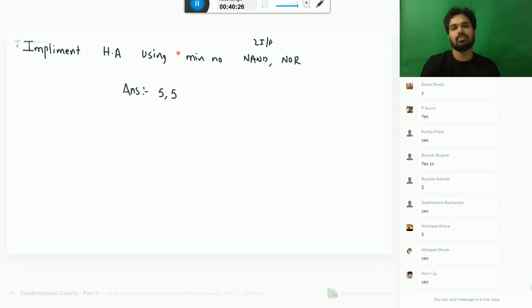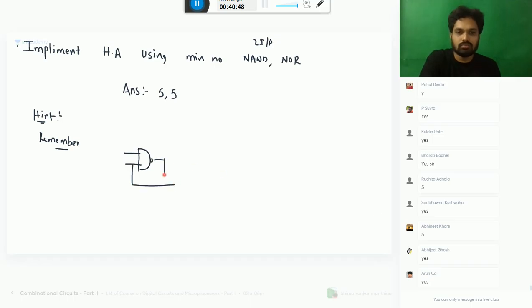Otherwise, I'll tell you one hint. Remember this circuit. I told this n number of times. If required, we will discuss this in the doubt session.